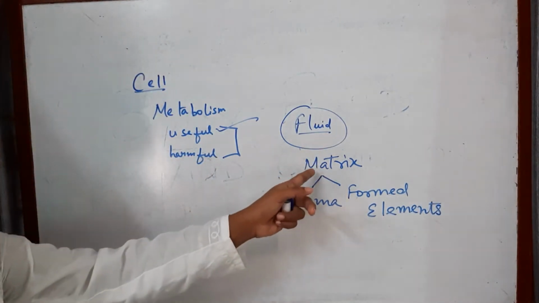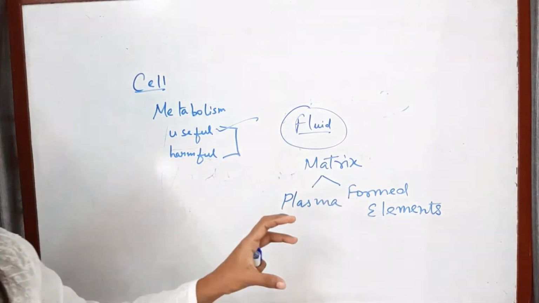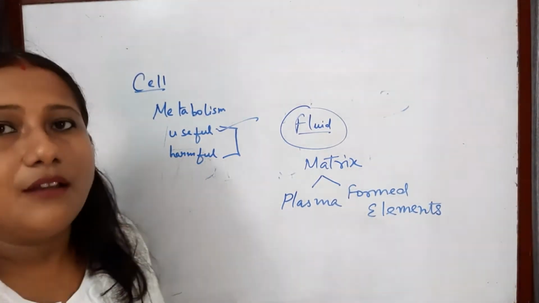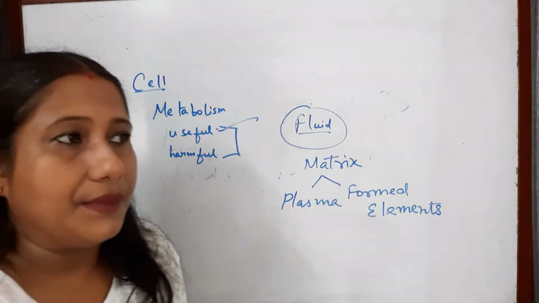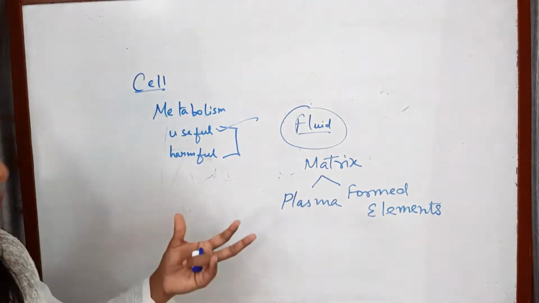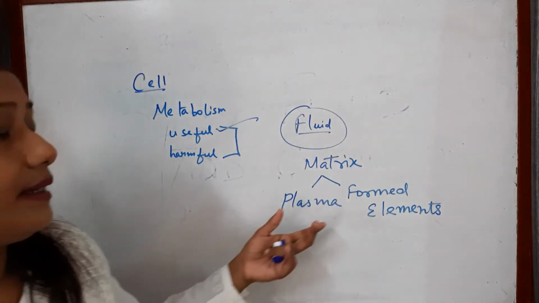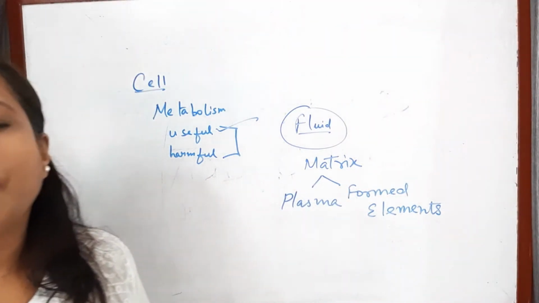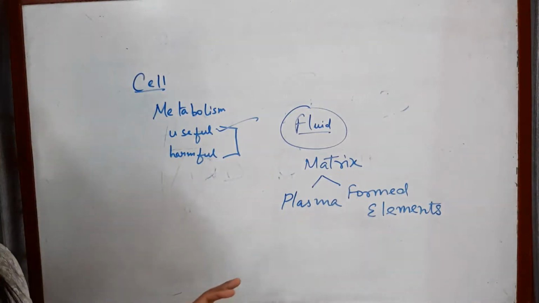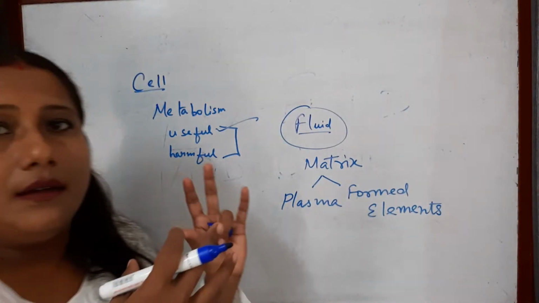So as I told you, the fluid matrix in the blood has plasma. The plasma actually is responsible for the fluidity of the blood. The plasma is again composed of water and various other components like some ions, electrolytes, mainly bicarbonate, like sodium, potassium, magnesium, chlorine. These are the different types of chlorides and ions, or electrolytes. Along with that, glucose, different types of hormones, many things are present in the blood. That I will discuss in the composition part of the plasma. And along with that, it has formed elements. The formed elements are the corpuscles.